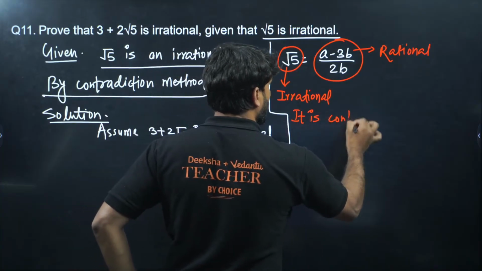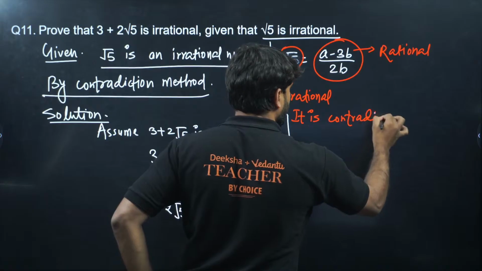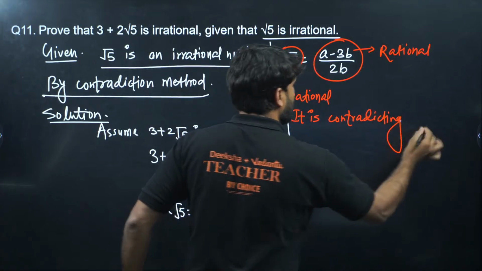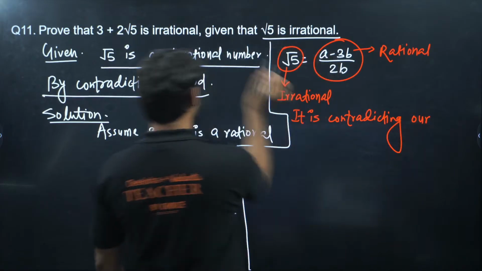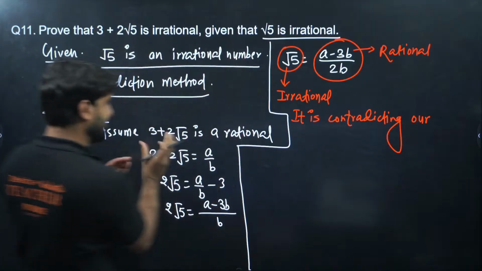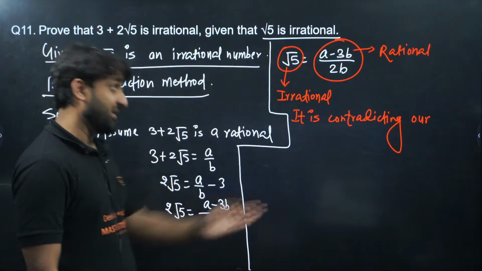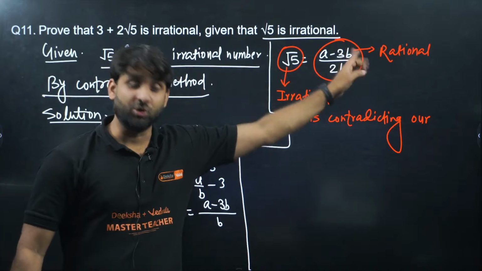It is contradicting our assumption. Our assumption was that 3 plus 2 root 5 is a rational number. That's why this contradiction has occurred.